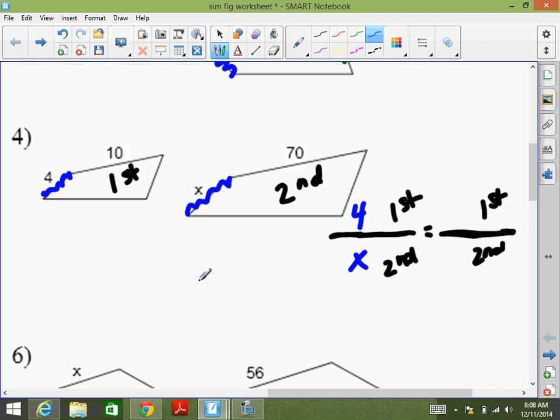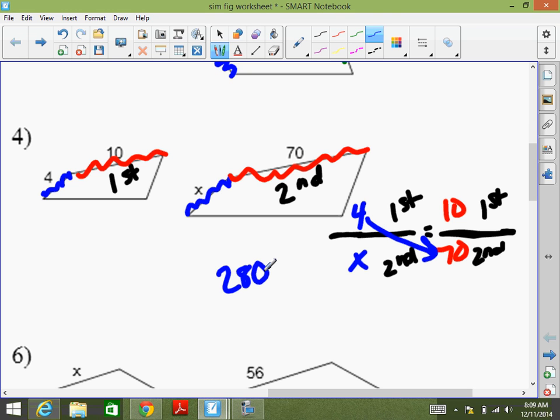X. Okay, then what? From the first shape, 10, which goes with 70 from the second shape. Okay, now we cross multiply and divide. So 70 times 4, which is what? 280. And then what do I do? Divide by 10, which is X equals 28.